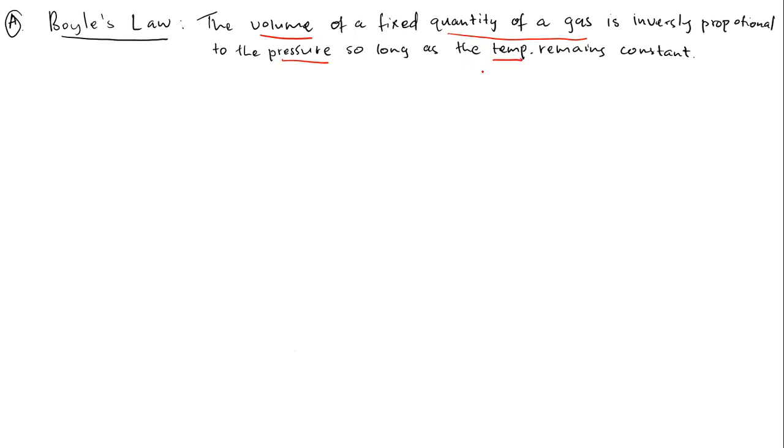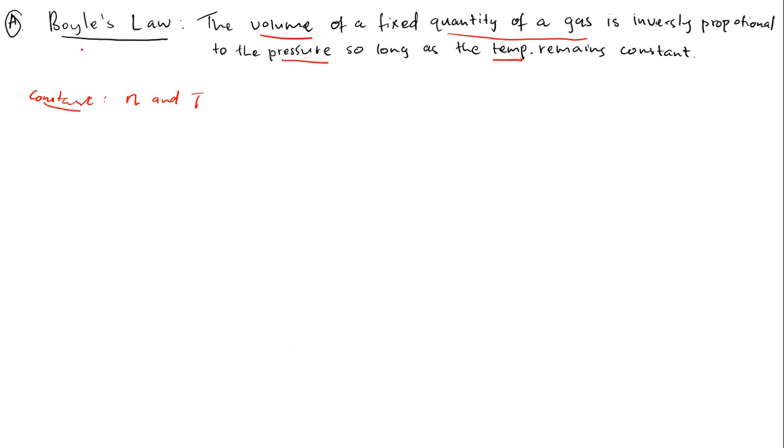These are the 4 basic variables of gases. But now, you want to understand which 2 variables were kept constant and which 2 variables were studied by this scientist, Robert Boyle. He said that he was going to keep the quantity of a gas constant, meaning the number of moles of a gas constant. Now, let's talk about the constant variables. The constant variables in this case were the number of moles and the temperature, because he kept the quantity of gas fixed, meaning constant, and the temperature remained the same.